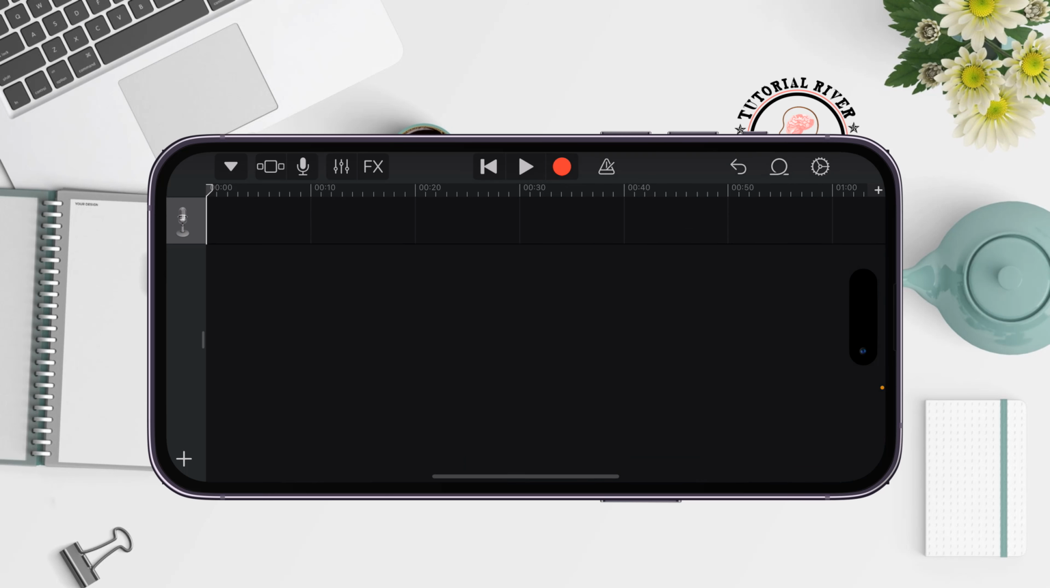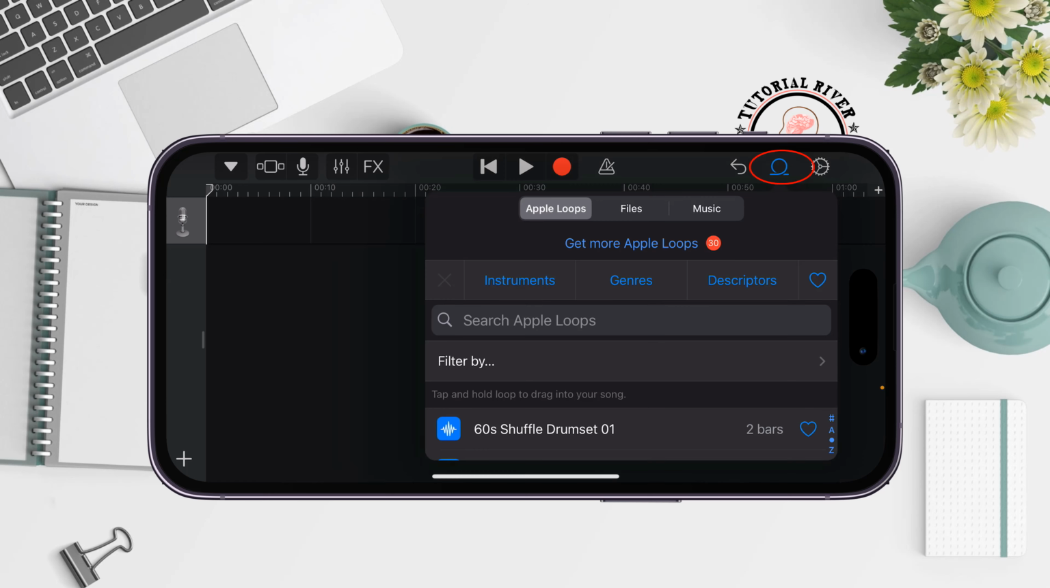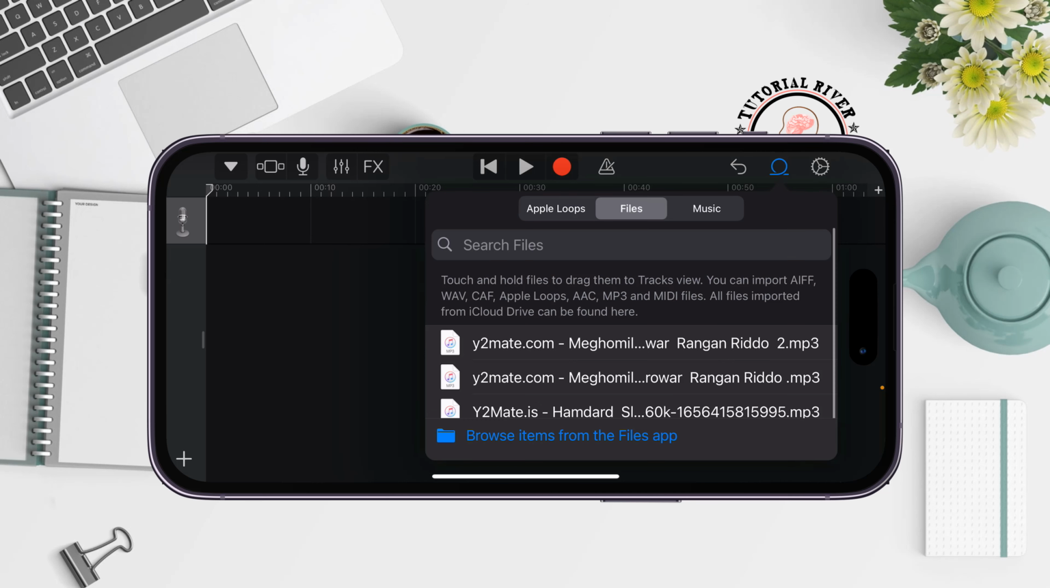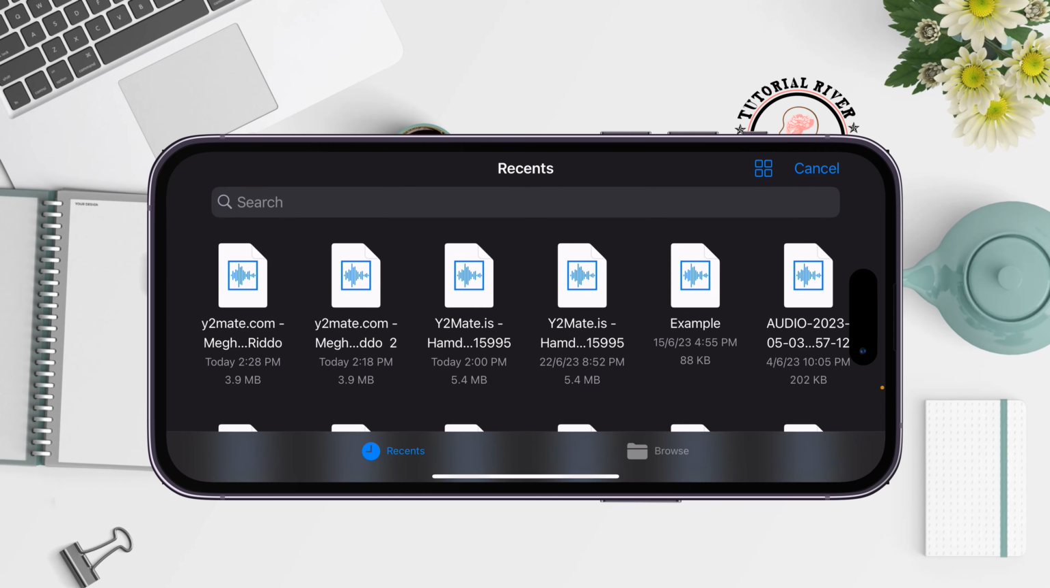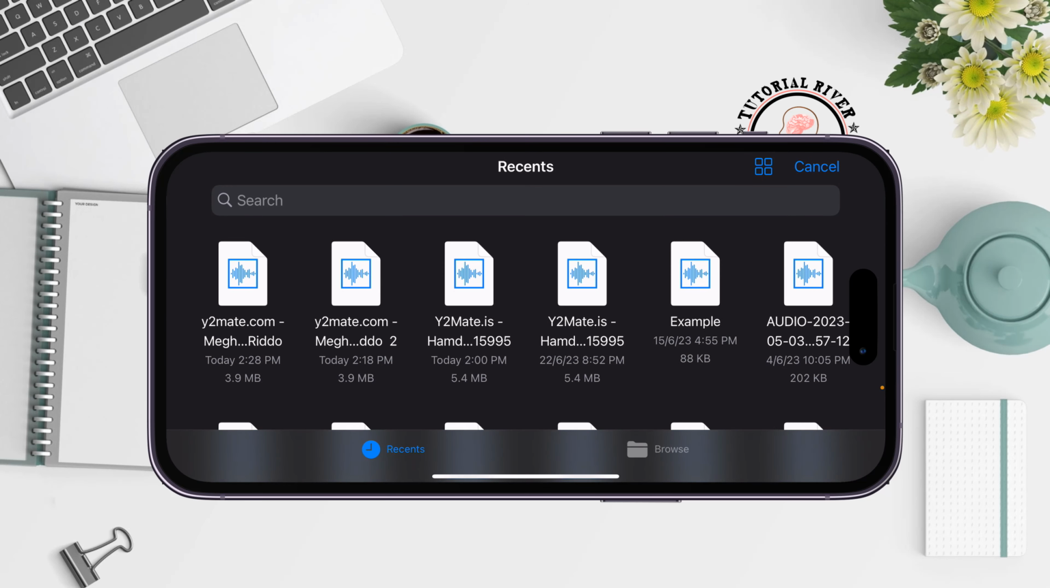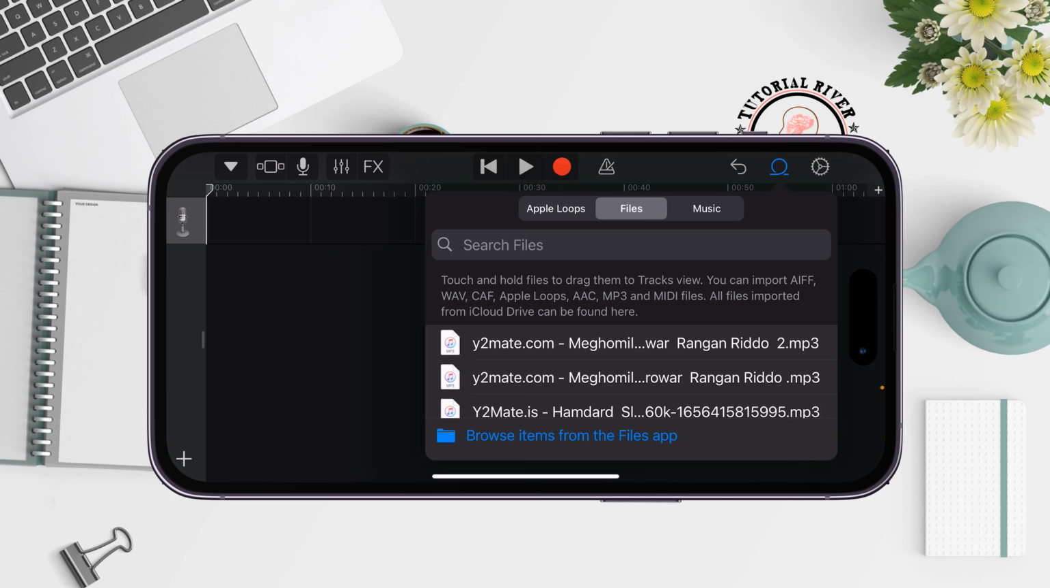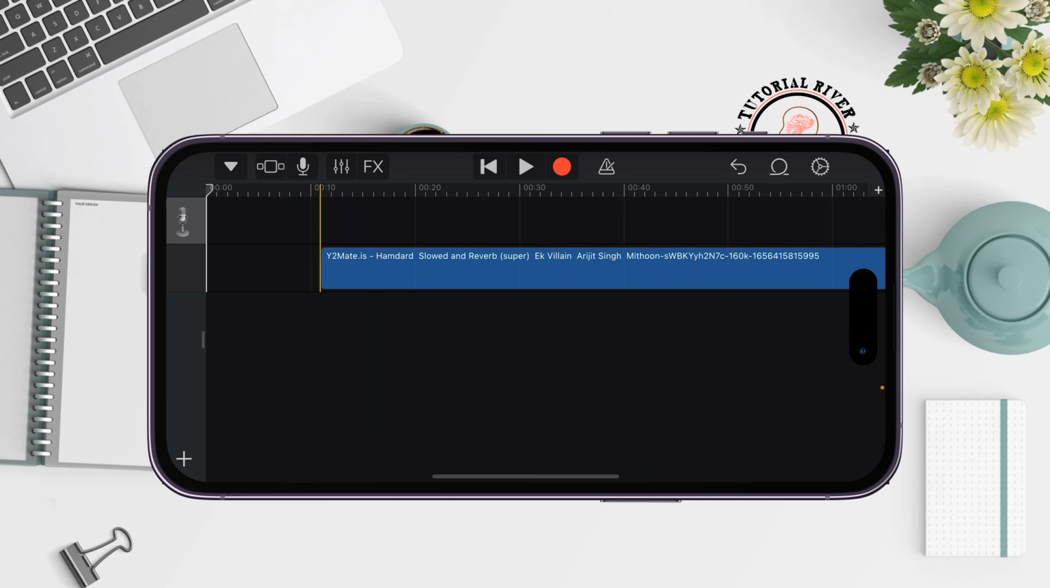Now it's time to import your custom song here. So tap on this icon. Select files. Tap on browse items from the files app. And now select the audio. Drag the audio here.